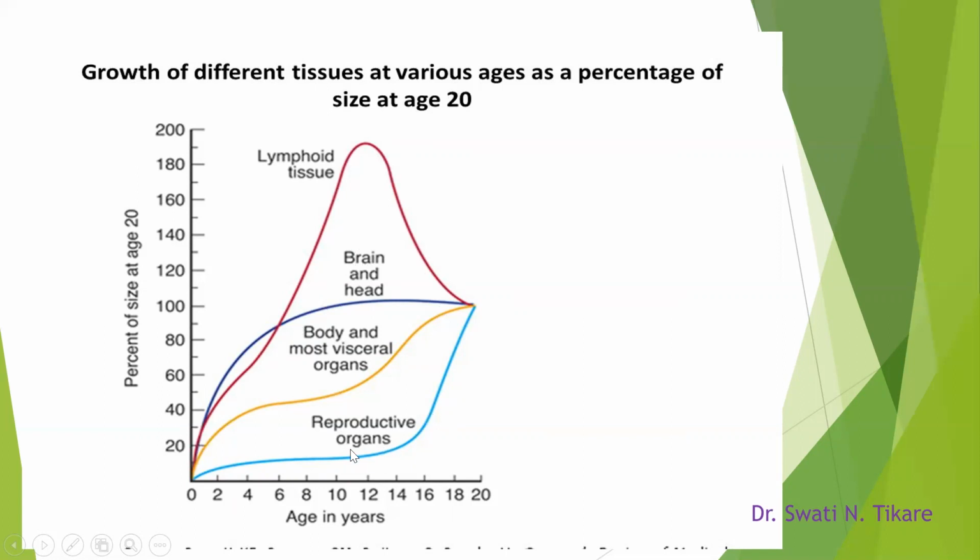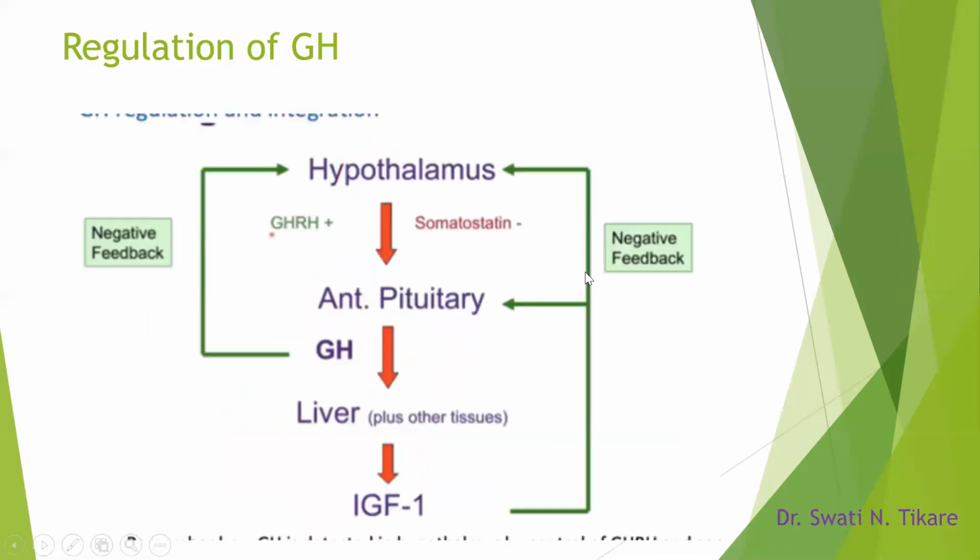Whereas the reproductive organs remain almost stagnant until the beginning of the puberty, where they take a peak after the onset of puberty and go up. So it's not that the growth of all tissues is similar. They all have their own curves based on the hormonal influences and the very nature of the growth. So this is about the different types of growth.